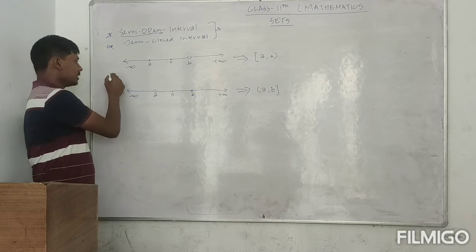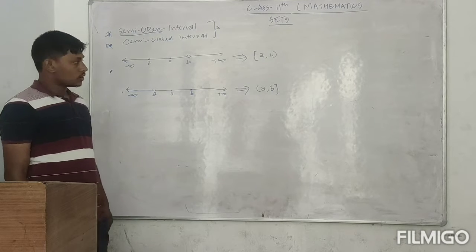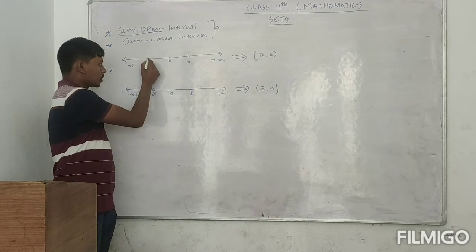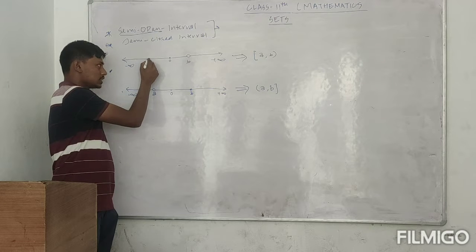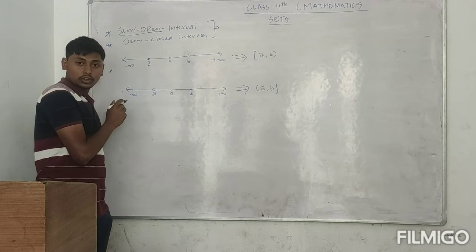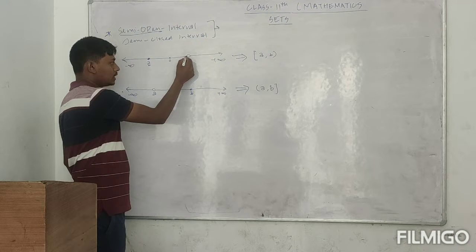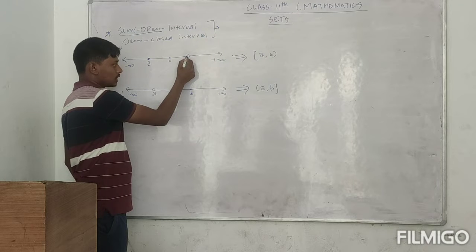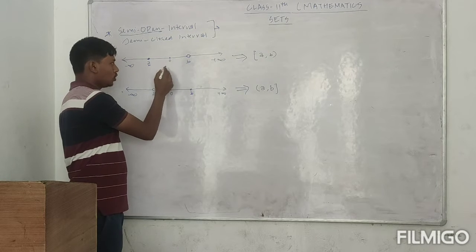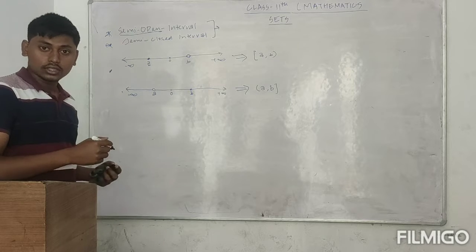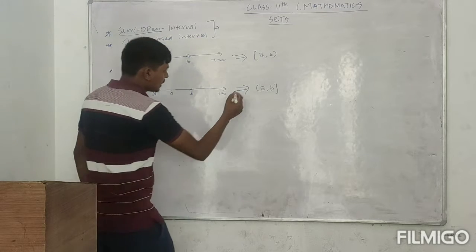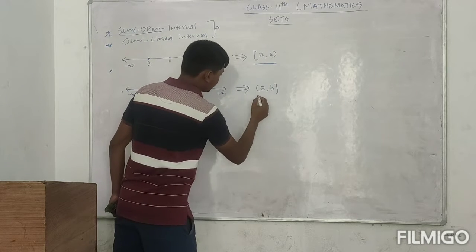If we are taking the first one, at the A end it is closed. Closed is denoted by a solid dot and open is denoted by an open circle. In this case it is semi-open or semi-closed and represented by this symbol.